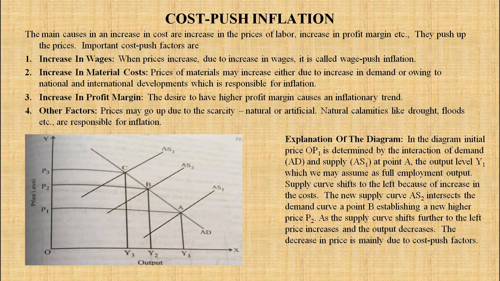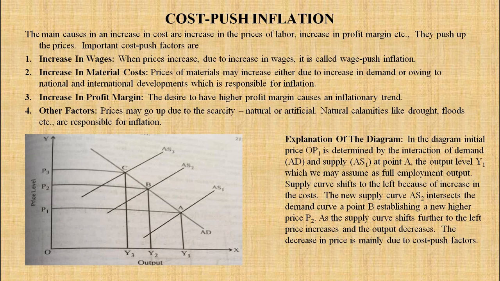Let us go to the next point, cost push inflation. The main causes in an increase in cost are increase in prices of labor, increase in the profit margin, etc. They push prices. Important cost push factors are increase in wages. When price increases due to increase in wage, it is called wage push inflation.